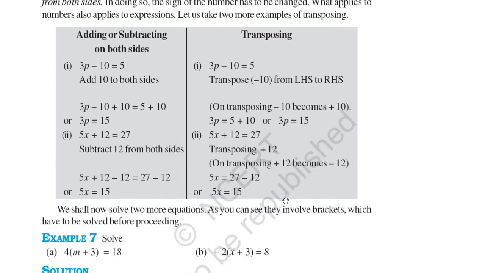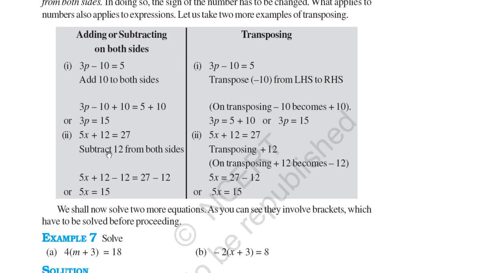So you can see here we are adding and subtracting. You can see 3p - 10 = 5. We are adding 10 to both sides. So you can see 3p = 15. Instead of that, you can just transpose it. 3p - 10 = 5. So we are taking -10 to the other side, so it becomes +10. So 3p = 15. After that you can see here 5x + 12 = 27.